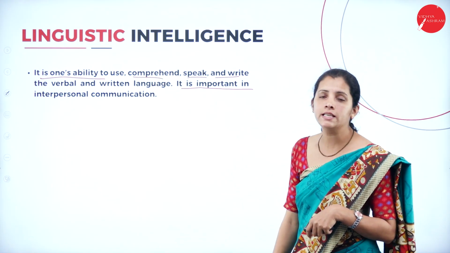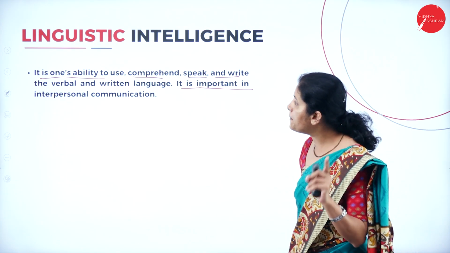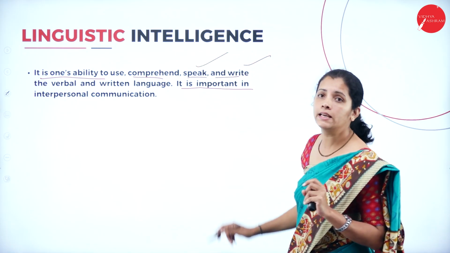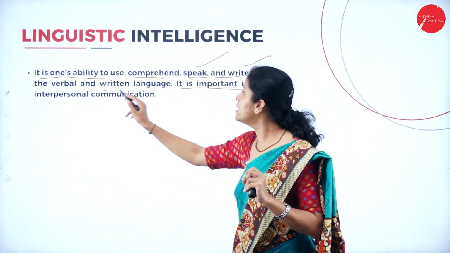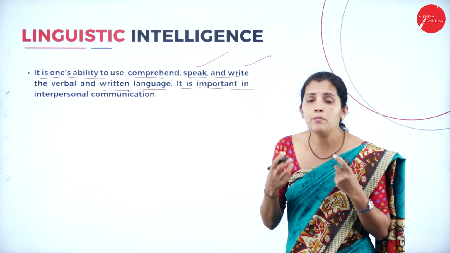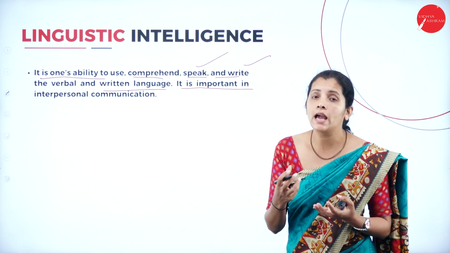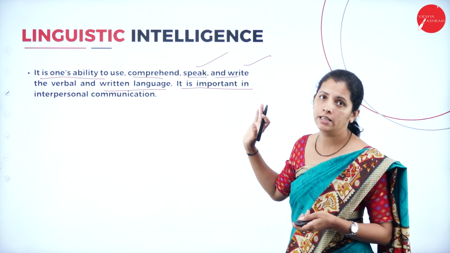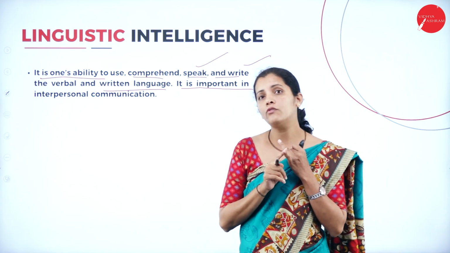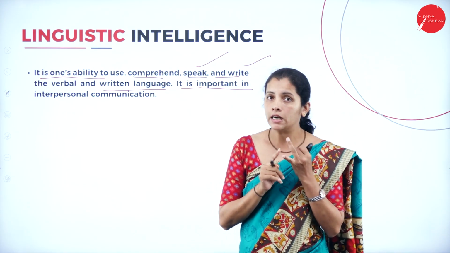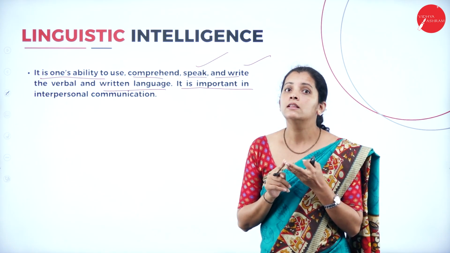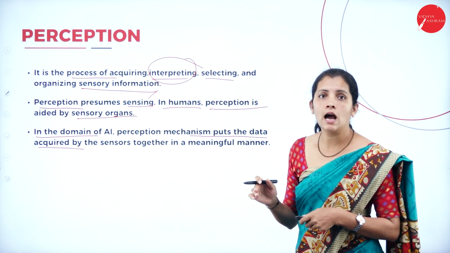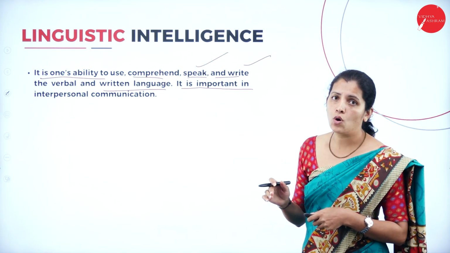And what is linguistic intelligence? That is nothing but the ability to use, comprehend, speak and write verbal and written language. And it is important for all AI. So these are the components of artificial intelligence. What are the components here? Reasoning, learning, then linguistic intelligence, perception as well as problem solving.